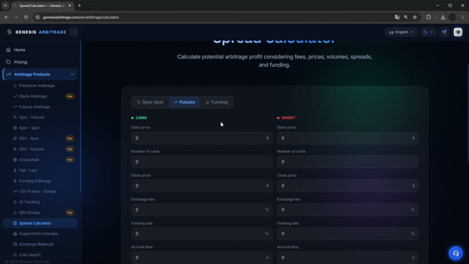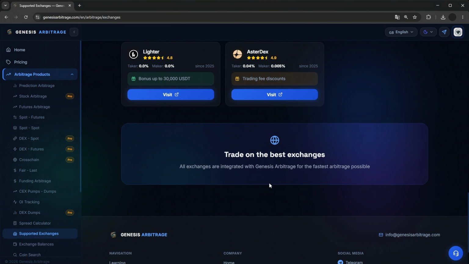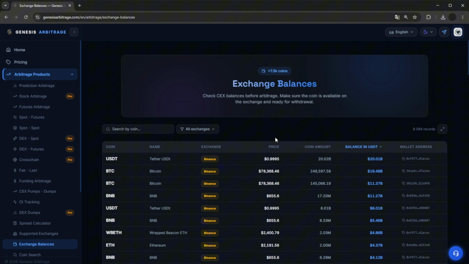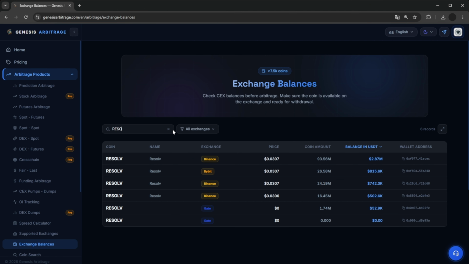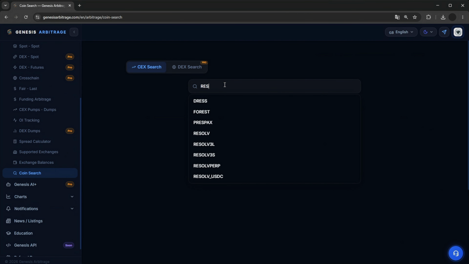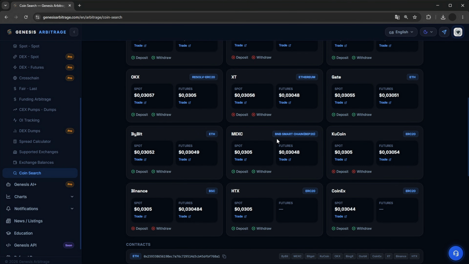The site also features a spread calculator section where you can calculate potential profit in percentages and in dollars for spot, futures arbitrage, and funding arbitrage. In addition, the site lists the exchanges that the parser currently tracks, meaning it's more than 17 CEX exchanges. Besides this, the site has an exchange balances section where you can check if a certain coin, for instance, let's take Resolve, has a balance on one exchange or another. This helps you understand whether the exchange will allow you to withdraw the coins or not.